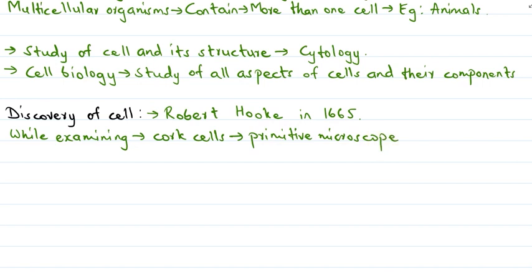What did he find? He saw that cork cells resembled the structure of a honeycomb consisting of many little compartments.